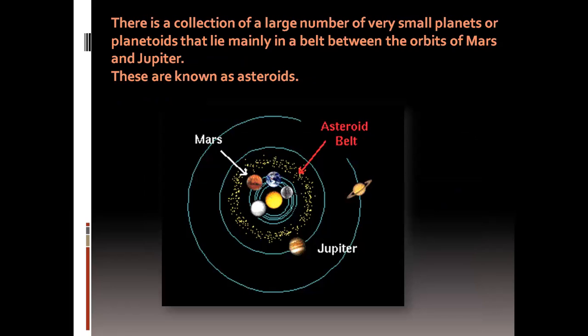There is a collection of a large number of very small planets or planetoids that lie mainly in a belt between the orbits of Mars and Jupiter. These are known as asteroids. You can see, children, these are the asteroids. A group of asteroids is called an asteroid belt. You can see this picture, it is clear.